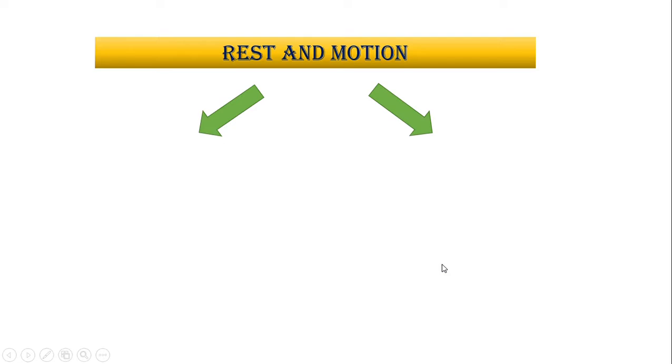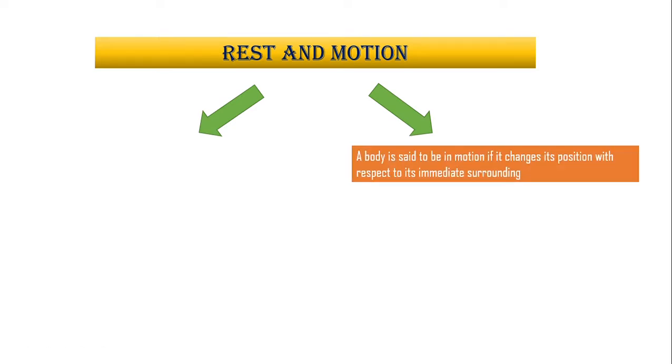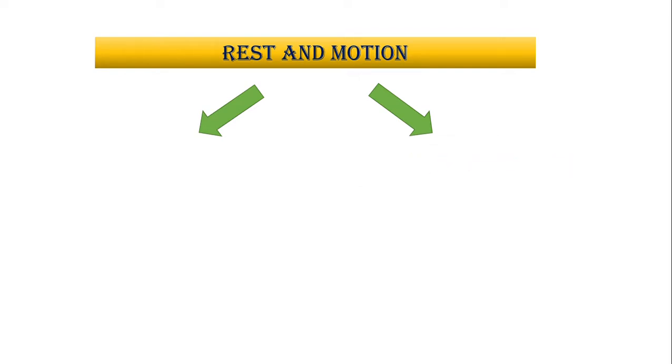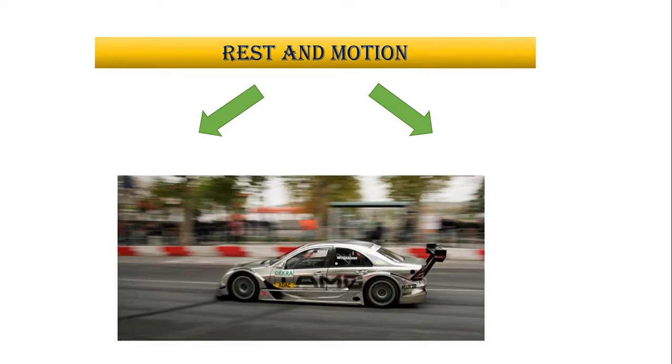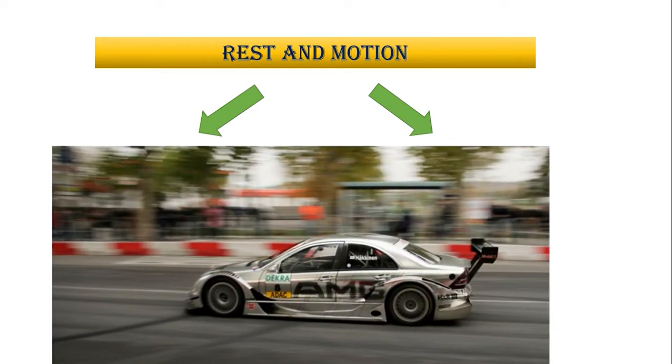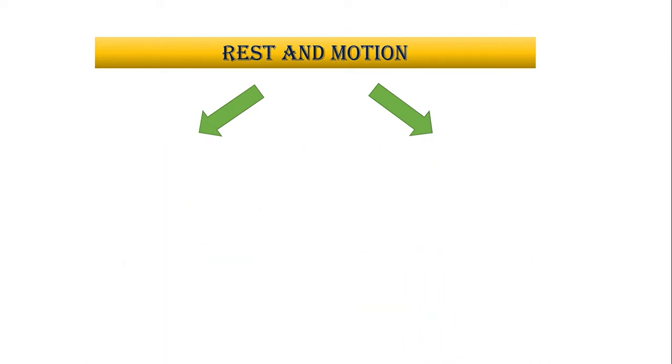So what is motion? A body is said to be in motion if it changes its position with respect to its immediate surrounding. So when its surroundings keep changing, we say that the body is in motion. For example, this car is moving, the surrounding is changing. So we say that the car is in motion. We see that the things are going behind and the car is moving in front.